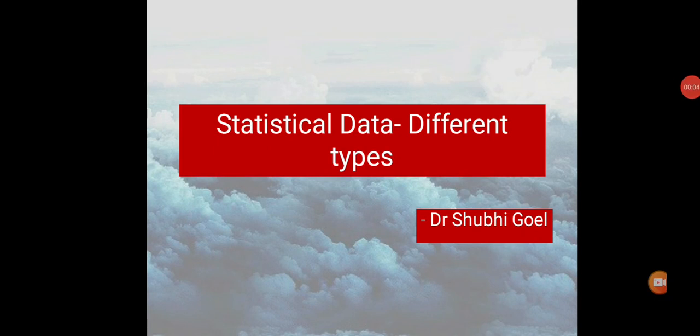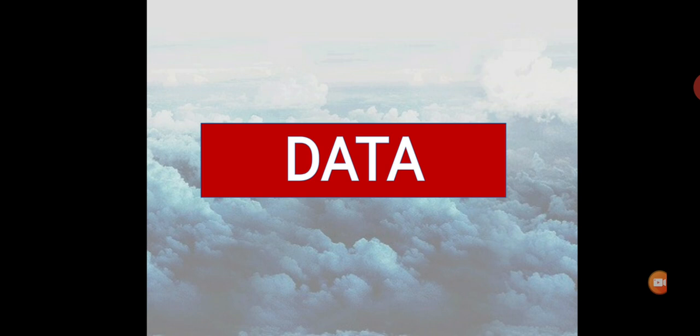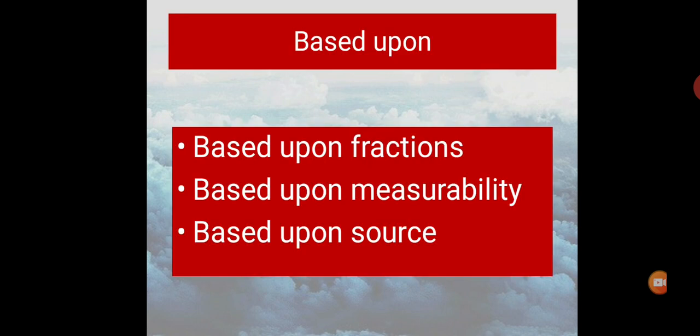Shubhi Goyal. Today we will be discussing data and its types in biostatistics. So, what is data? Everything from which a meaningful conclusion can be drawn after observation and collecting information constitutes our data. It can be numbers, words, measurements, observations, or even just descriptions of things. It can be classified based upon fractions, based upon measurability, and based upon source.